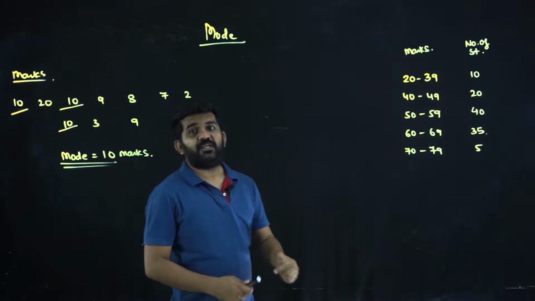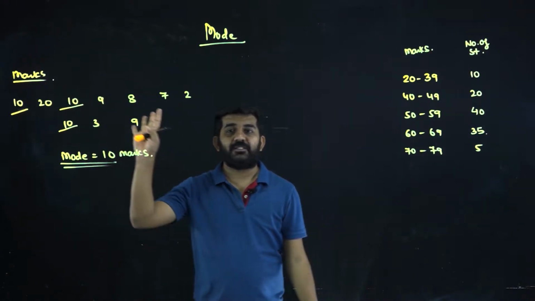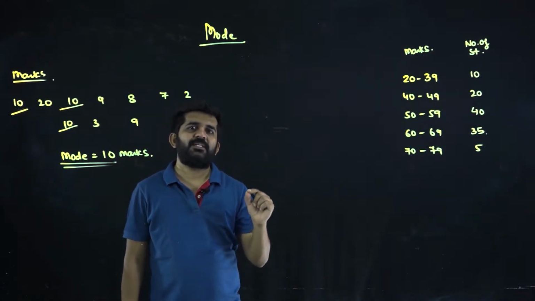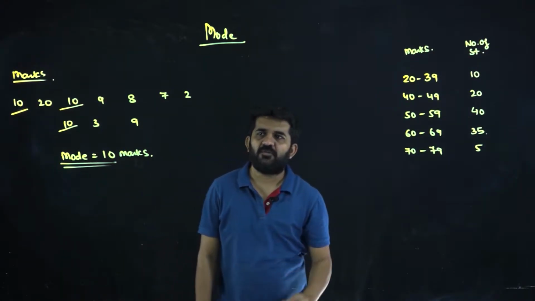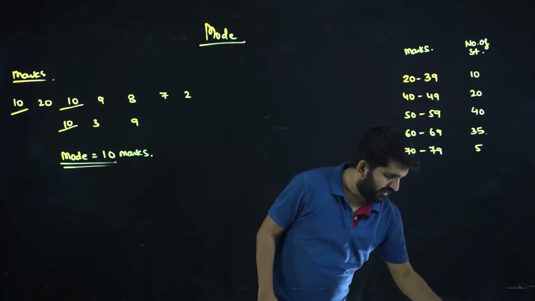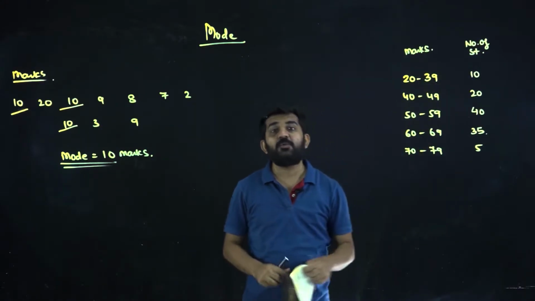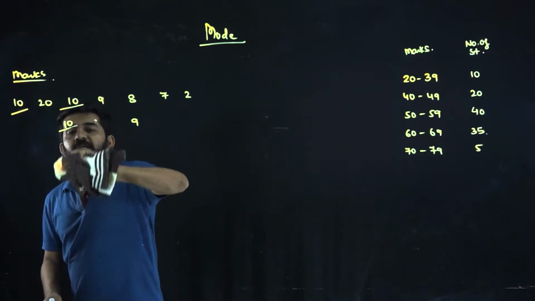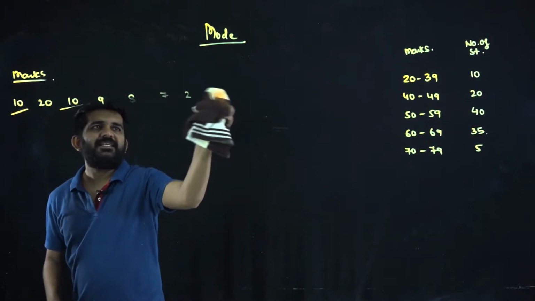The most number of times a variable is repeated is termed as mode. So take the data, find out which variable is repeated how many times, ultimately this will be my mode.